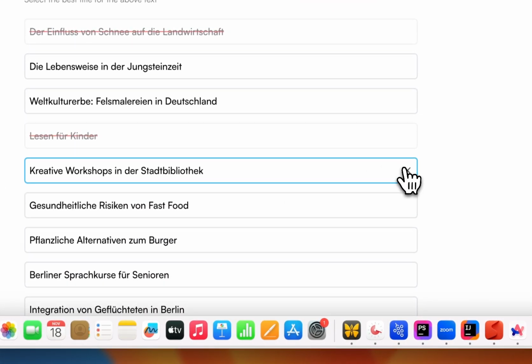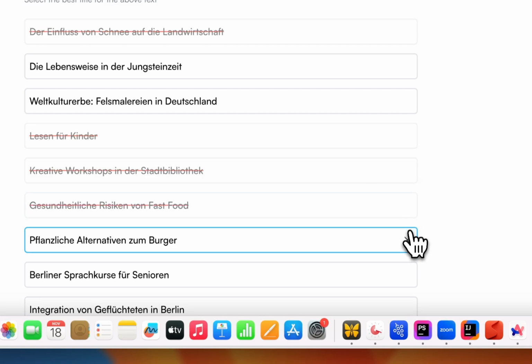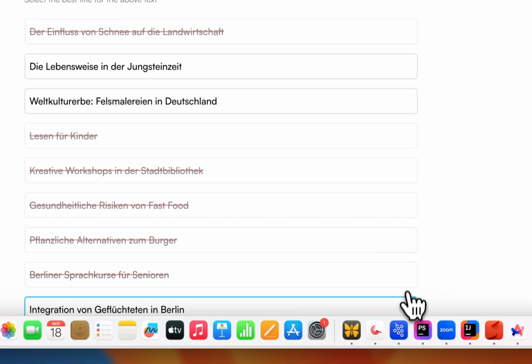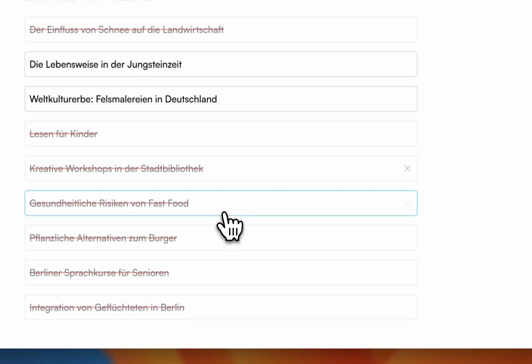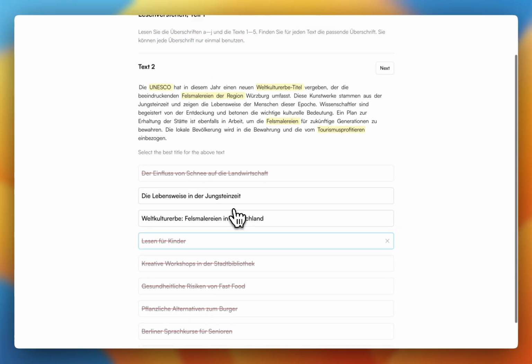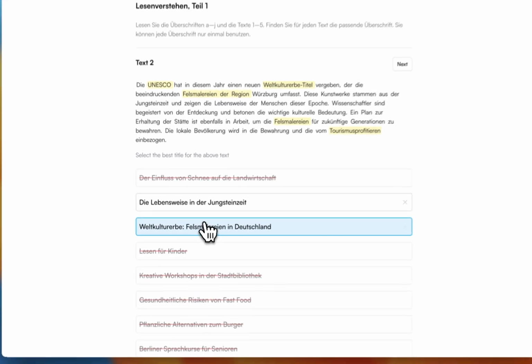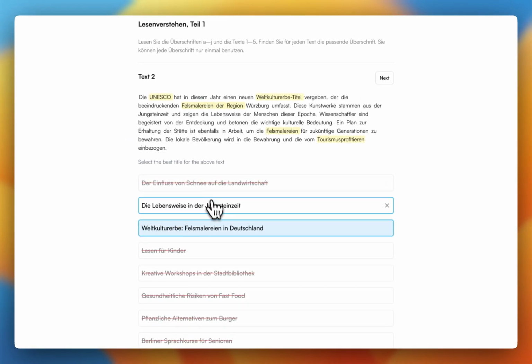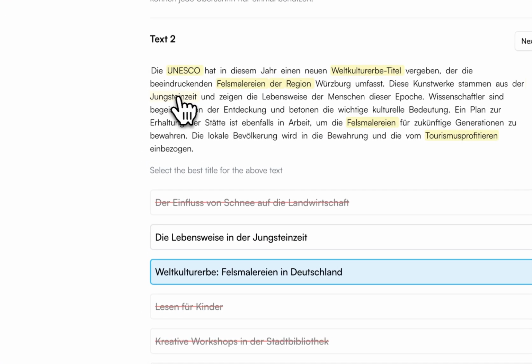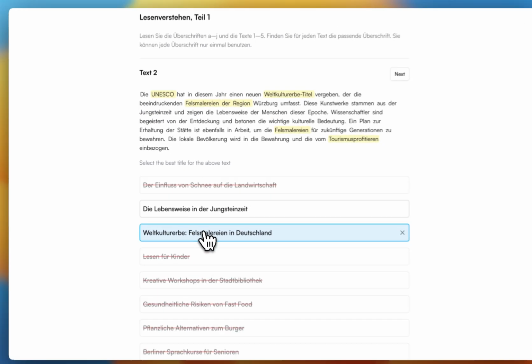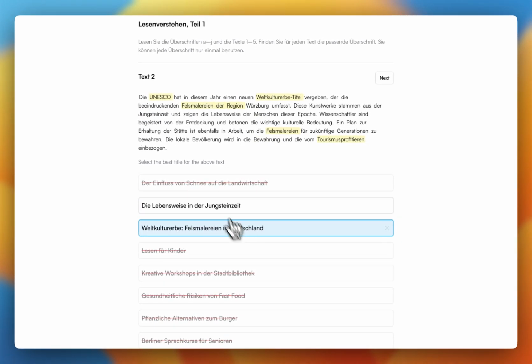Lesen für Kinder is obviously wrong, nothing to do with Stadtbibliothek, and then we can simply eliminate the choices that are obviously wrong. And in this case, I think this option makes the most sense. Why? Because only 1 word matches this one, but in this option, there are more matching words. There's the word for Deutschland, there's a word that appears multiple times, Felsmalerei occurs, so probably this is the correct choice.